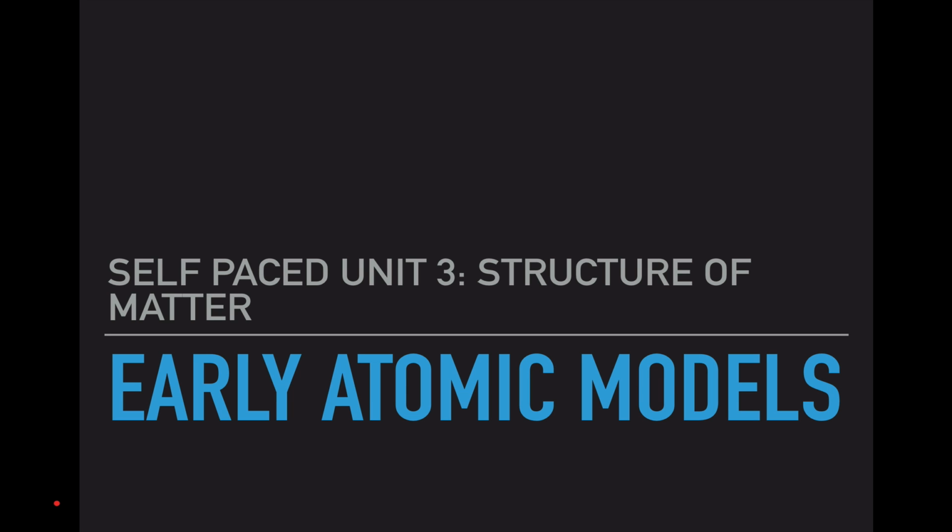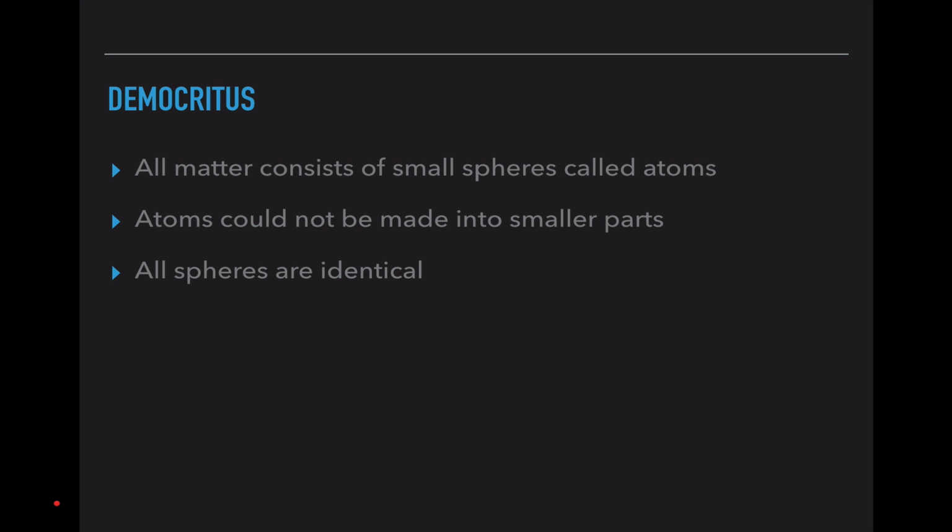Hey guys, today we're going to talk about early atomic models. So the first atomic model came up back in ancient Greek times, and Democritus was the person who decided that all matter consists of small spheres called atoms. He thought that atoms could not be made into smaller parts, and that all spheres were completely identical. So he is what I'd like to signify, or give you the cheat sheet of, as the solid sphere guy.